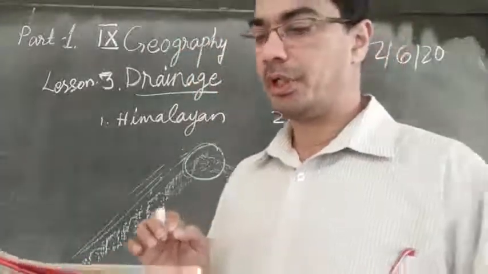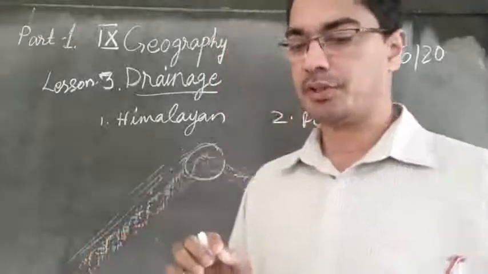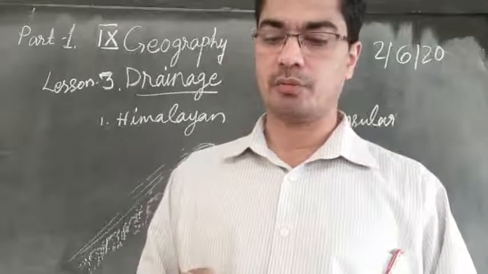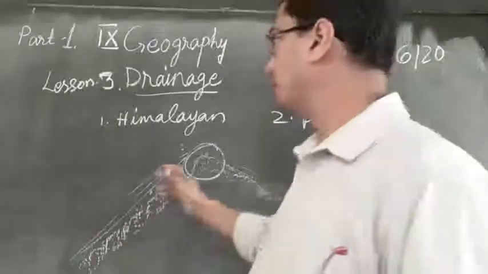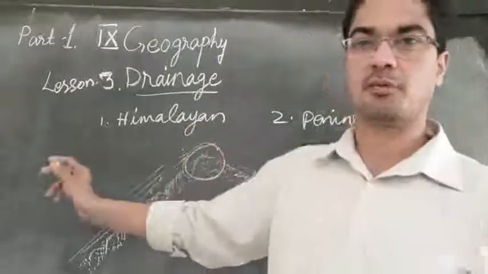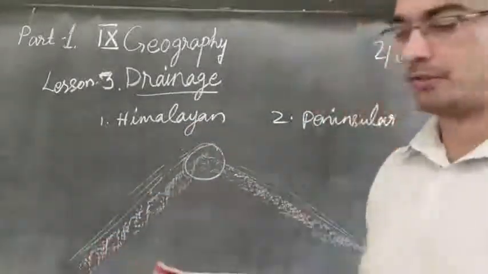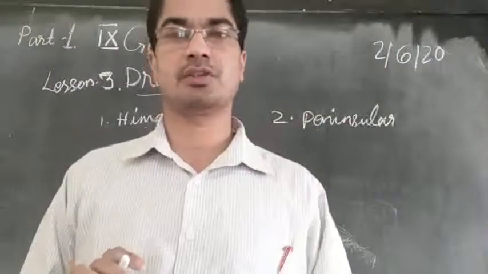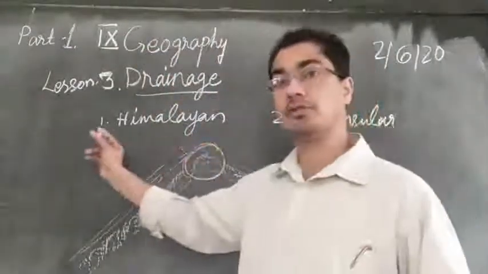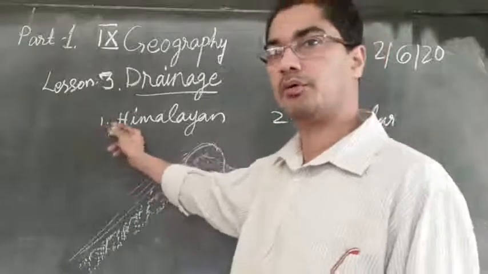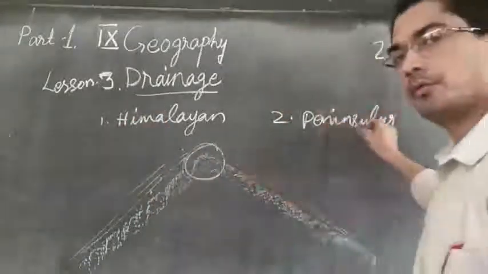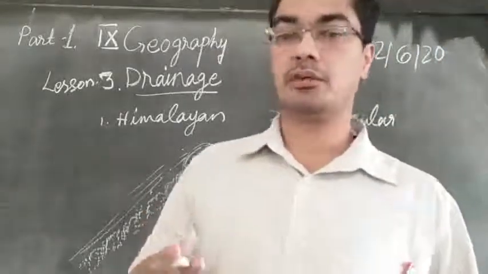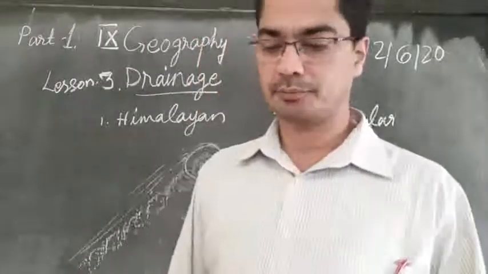Apart from originating from the two major physiographic regions of India, the Himalayan and the peninsular rivers are different from each other in many ways. So what is the main difference between these two groups of rivers? They are originating from two major physiographic regions of India. The Himalayan rivers, from the name itself we can understand, will be originating from Himalaya. Then peninsular rivers will be originating from the Peninsular Plateau. Apart from this main difference, there are also some other differences.